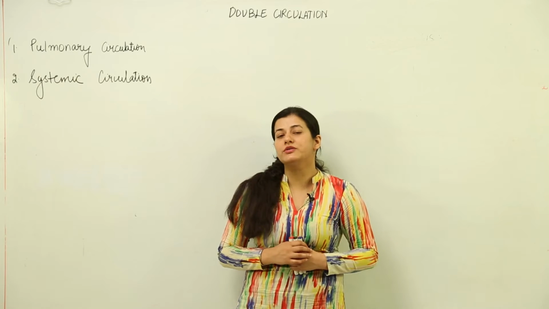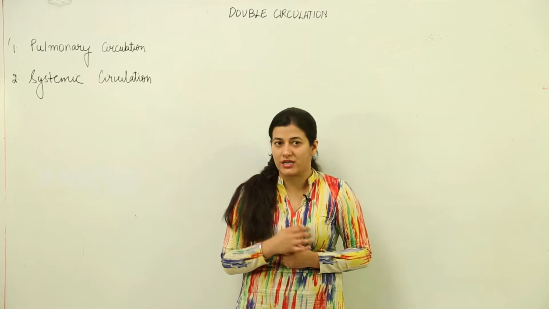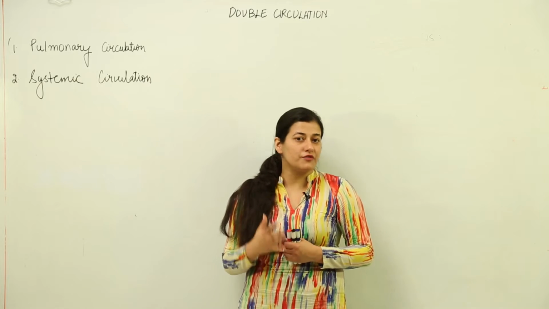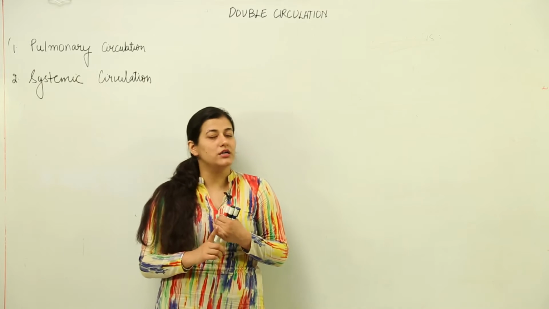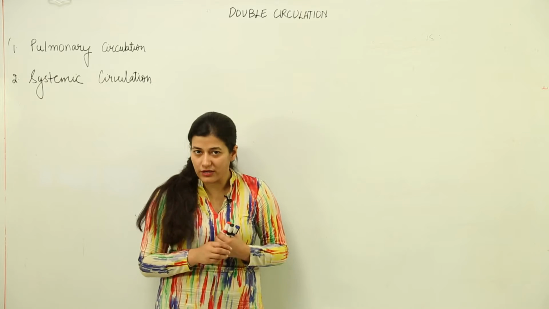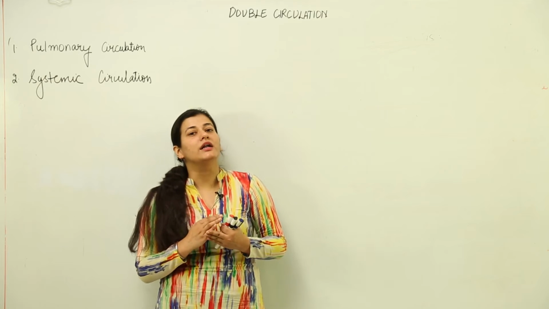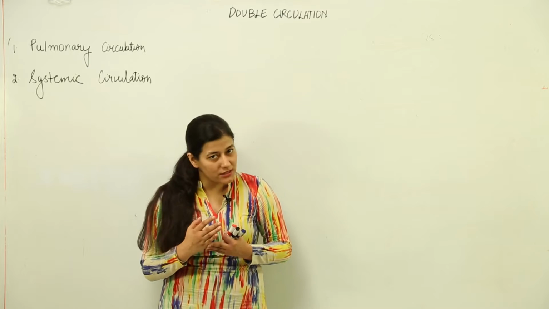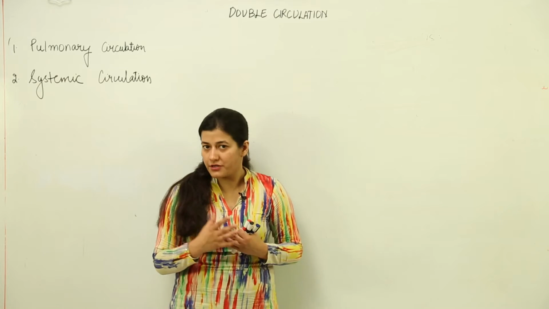Now what we are going to study is how the circulation takes place. First of all we have to understand the very important double circulation. Secondly, we would understand the portal systems, and third would be the coronary artery system.